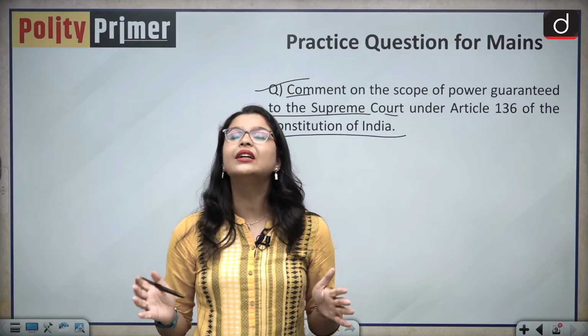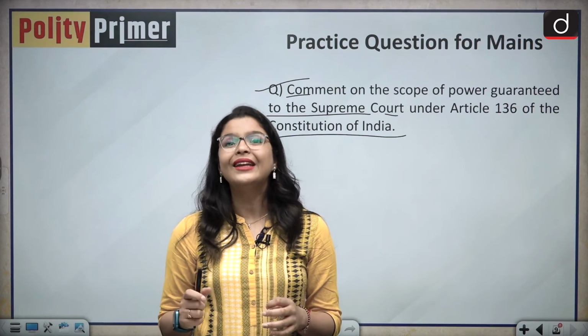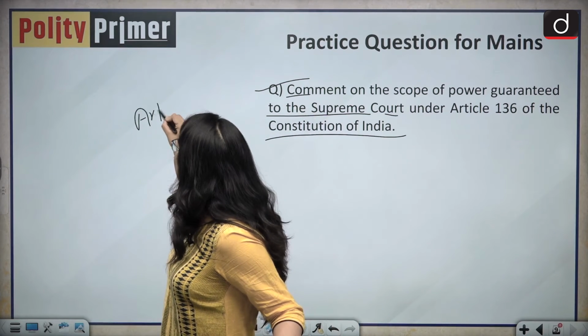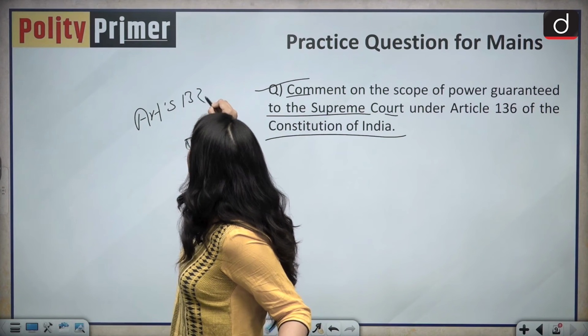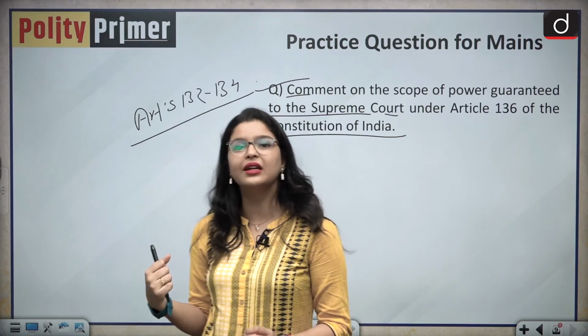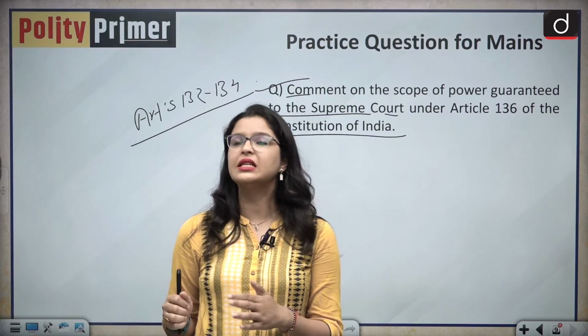But you will write that it has a very wide scope and it cannot even be limited by Articles 132 to 134. That means the Supreme Court can overlook these articles while deciding an SLP.